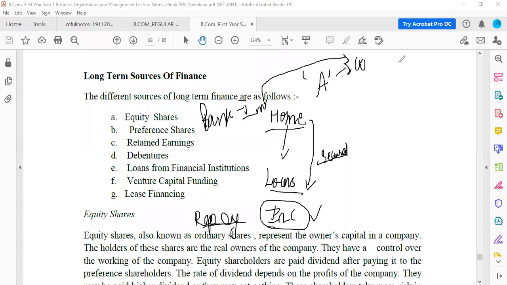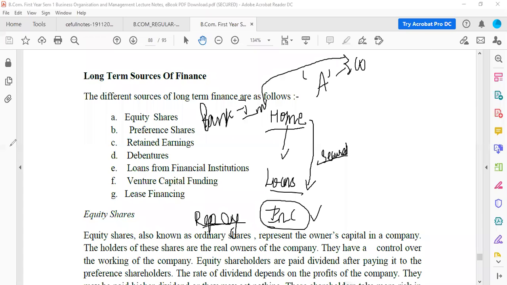You cannot say that, oh, the company is very big, see, they have such a big building. The building may not be owned, the building may be rental, the building may be leased. So you cannot see all that and give the loan. You need to have some proper security, so that you can get back your money.